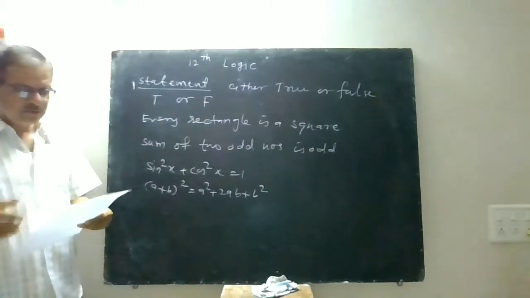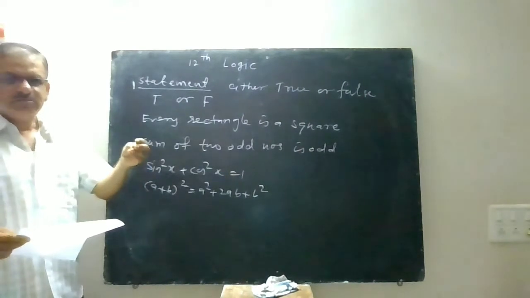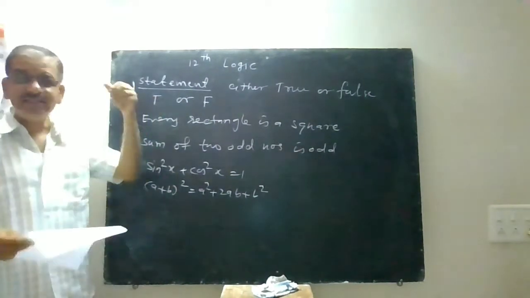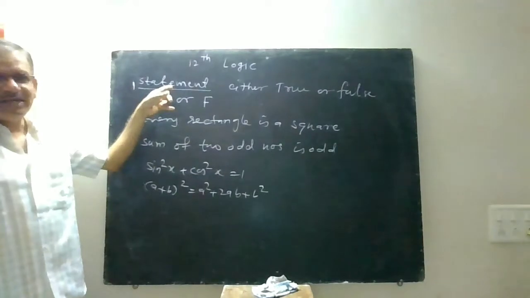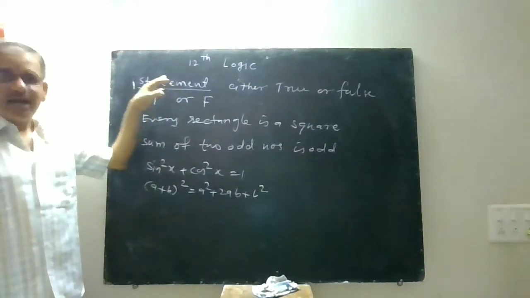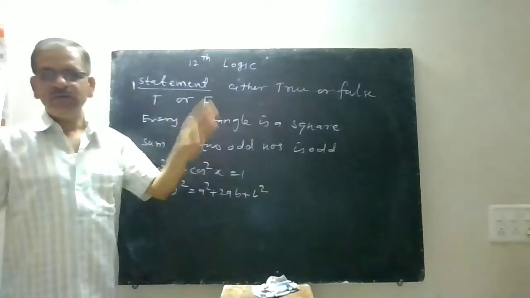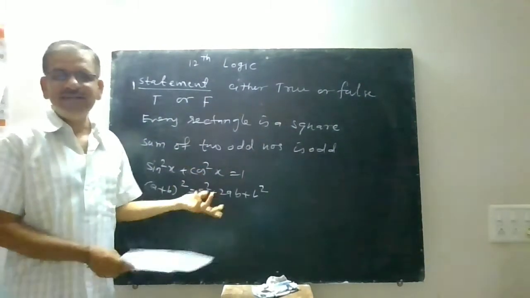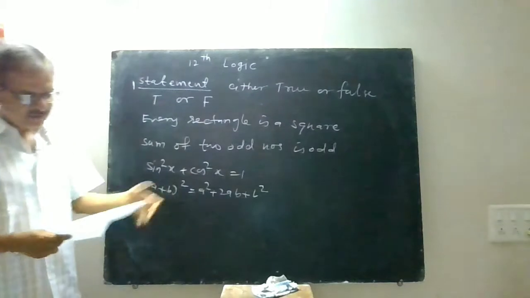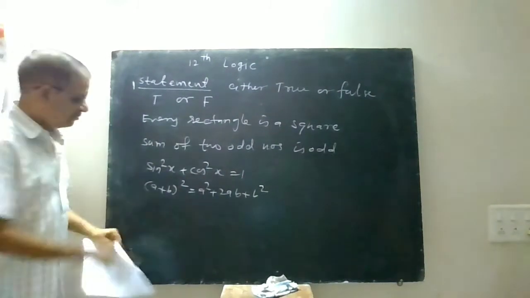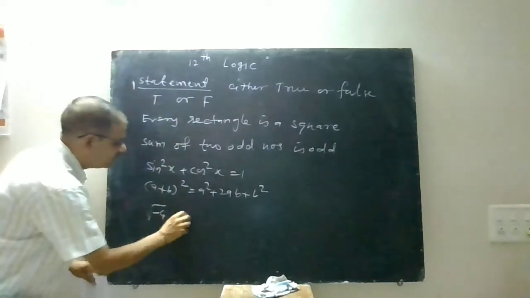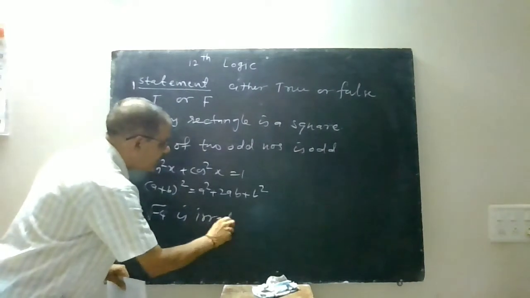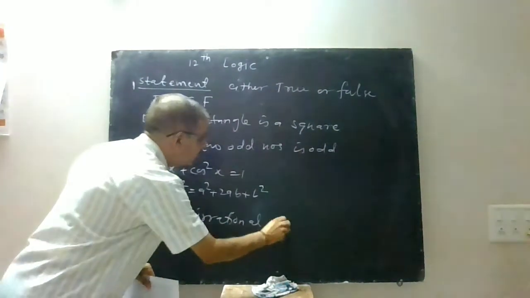Now in your book there are certain statements, or what we can say sentences are given. How to identify whether that sentences are statement, and if they are statements you have to write down their truth value. There are general statements as well as mathematical statements. If your mathematics is good, for example, minus of root 5 is irrational number.